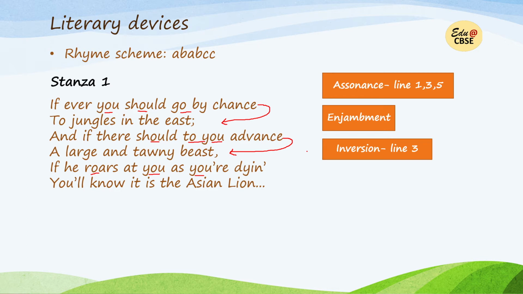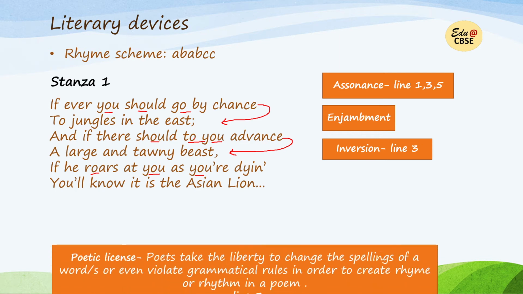Now what is inversion? Inversion is when the structure of the sentence, the subject-verb order, is changed to create rhyme and rhythm. So that is called inversion. The subject-verb order gets inverted. So line 3, and if there should to you advance. Actually it should be you should advance. So this order has been inverted. Therefore the literary device used here is inversion.